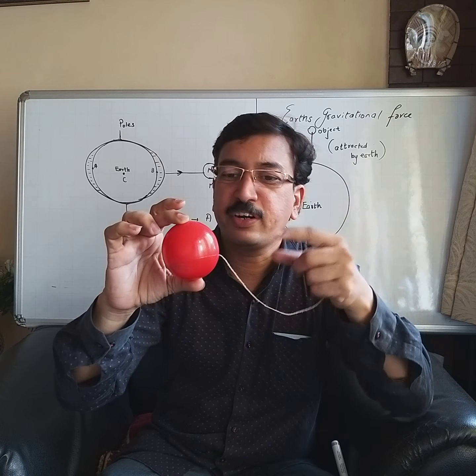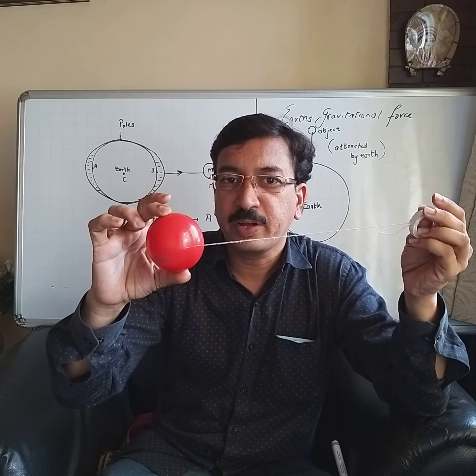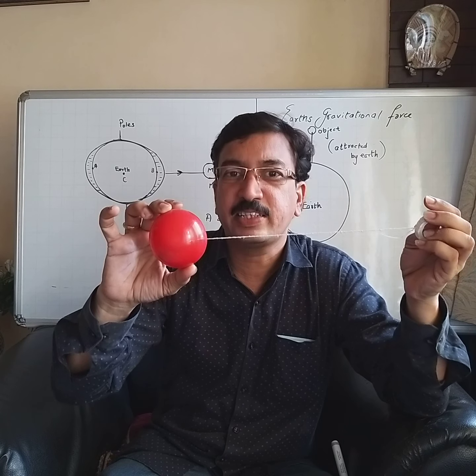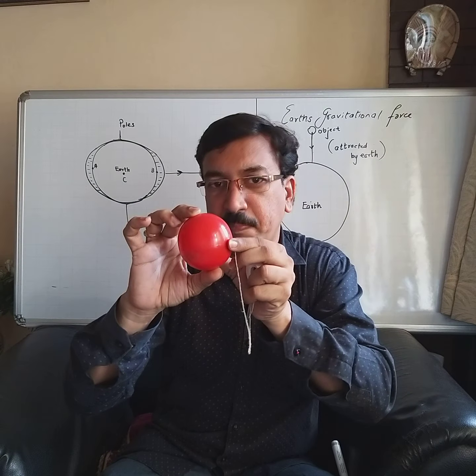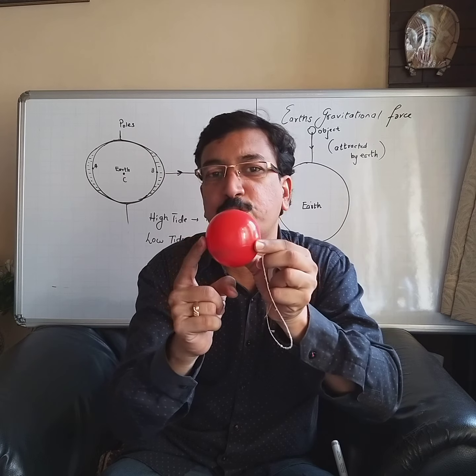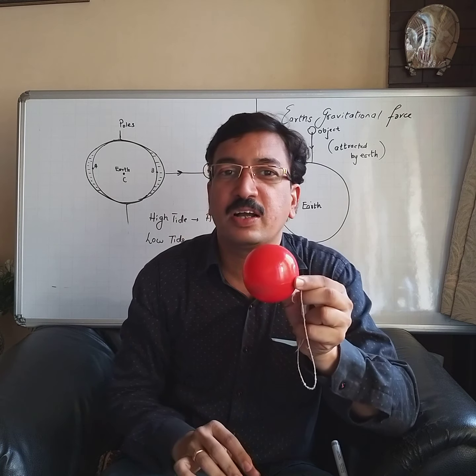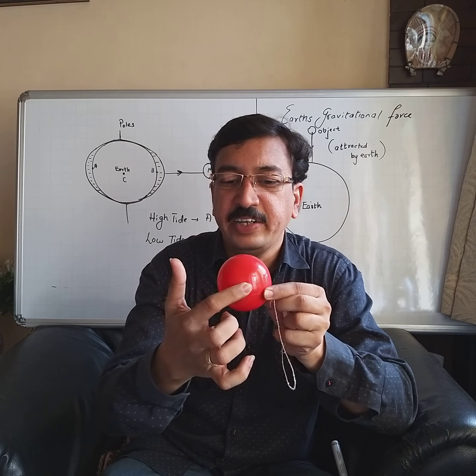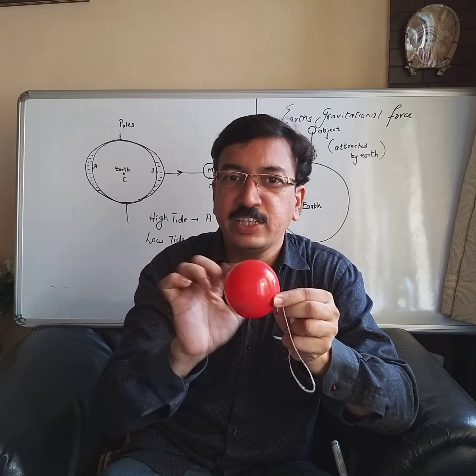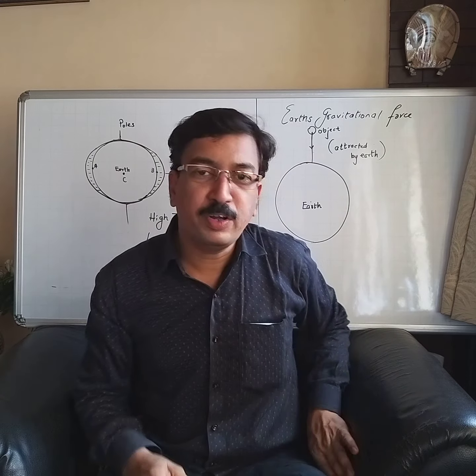One exactly in front of the moon, the part of earth exactly in front of the moon, and secondly the place which is diametrically opposite to that place. These two places will experience what? High tides, and at 90 degrees what will be the positions? These will experience what? Low tides. Now on the board I will show you.